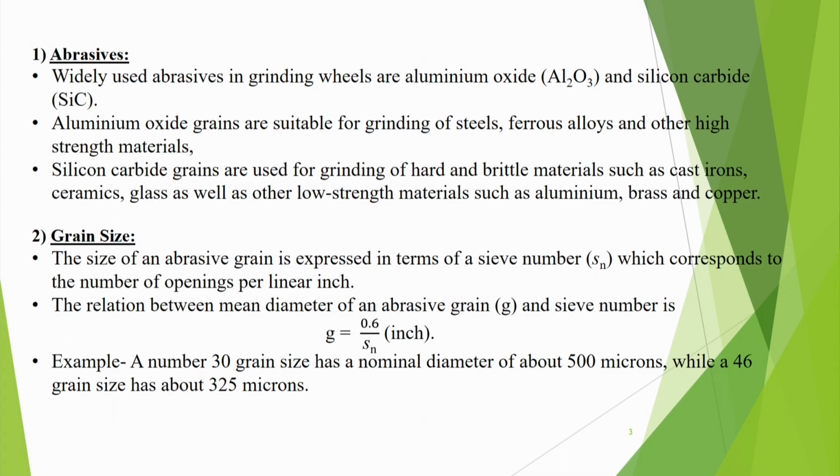So, silicon carbide grains are used for grinding of hard and brittle materials, for example cast iron, ceramic, glass, and they can also be used for machining of aluminum, brass and copper. Now, about grain size: the size of an abrasive grain is expressed in terms of a sieve number.